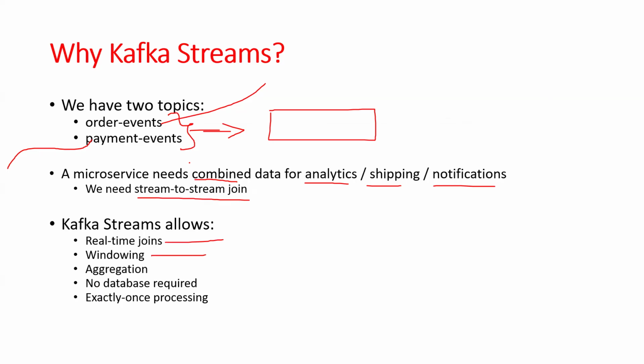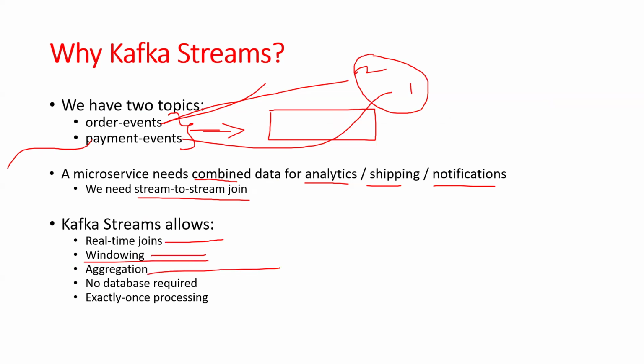Windowing means whenever you get this data, it may take 2 minutes here, and 1 minute here. Combined, within 3 minutes, you get these two events, right? Sometimes this event may be delayed, sometimes that event may be delayed, and sometimes both can come in one shot. So within the time frame, we can also perform this through Kafka Streams, that is windowing, and we can aggregate.